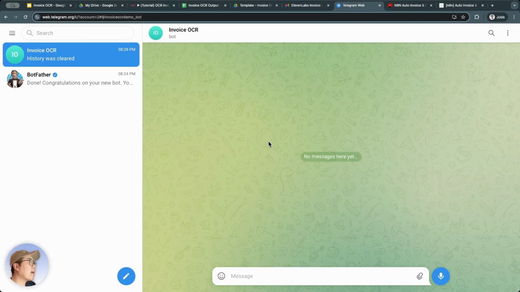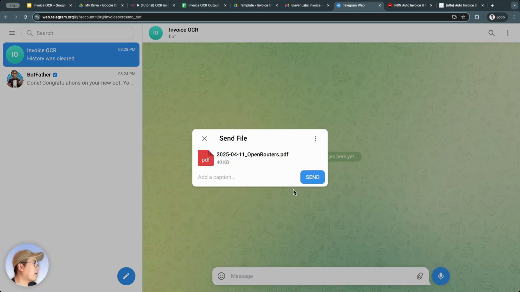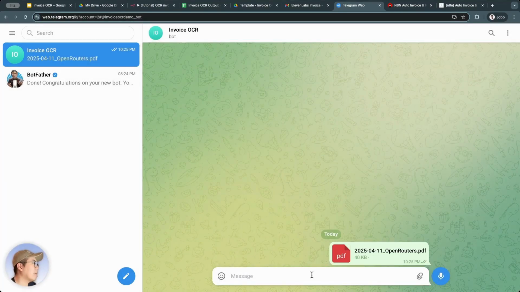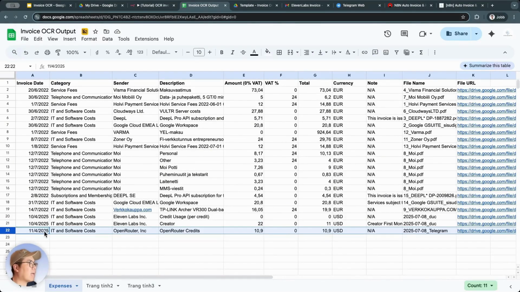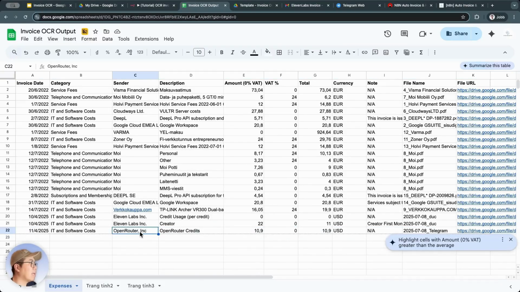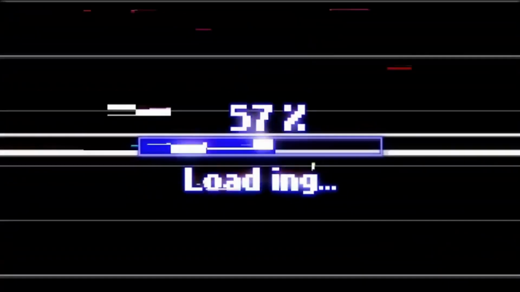The second secondary trigger is activated through Telegram, where we will have a bot on Telegram. We can drag and drop the invoice here, or we can take a photo of the invoice and send it here, and this bot will receive it. Finally, it will read the information from the invoice, extract the data, and then push it into the spreadsheet file. As you can see, it just finished processing very quickly and has already retrieved the invoice information from OpenRouter.